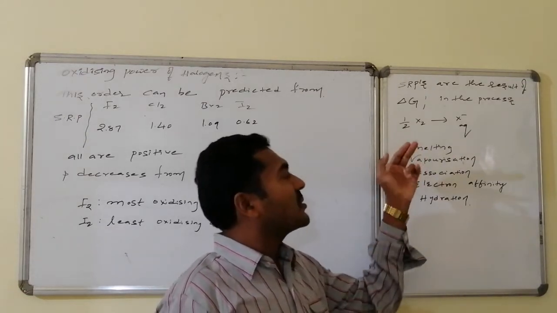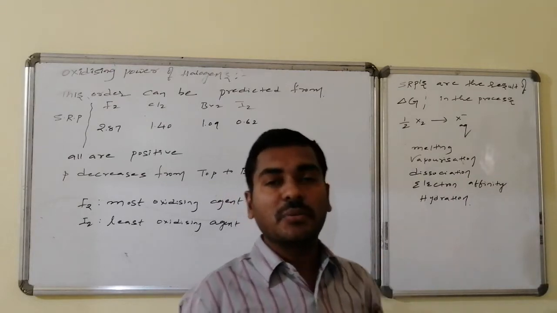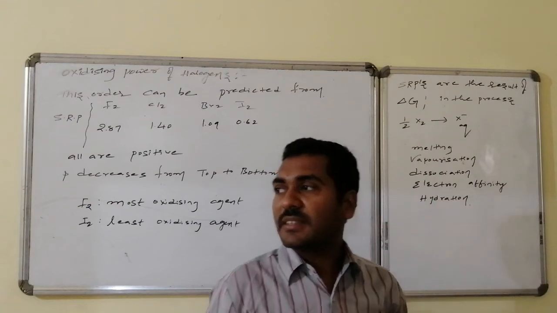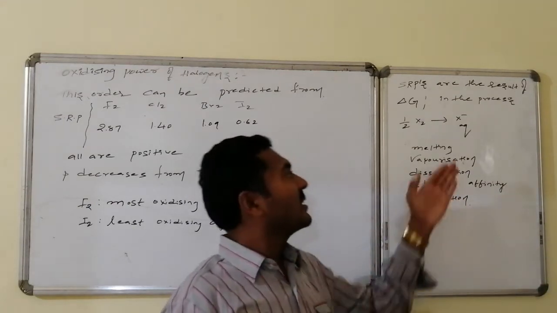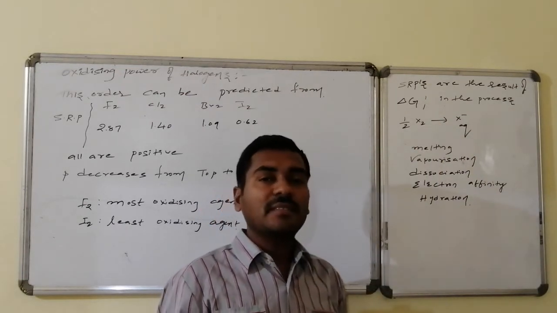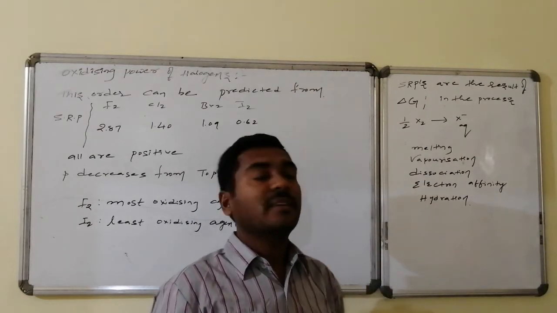That is, the halogen from its elemental situation has to be converted to liquid in physical state, then to gas, then it has to undergo bond dissociation followed by electron gain enthalpy followed by hydration. All these energies added lead to delta G.